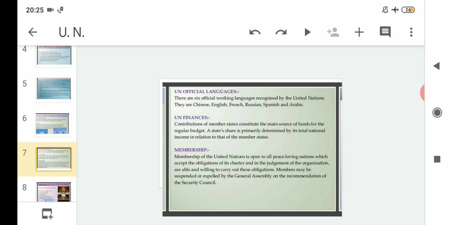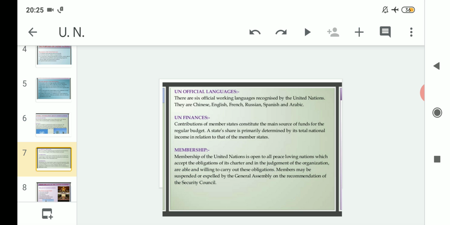Members may be suspended or expelled by the General Assembly on the recommendation of the Security Council. Suppose any country has taken membership of the UN, and suddenly their membership can be cancelled. By whom? It can be cancelled, suspended or expelled, taken out of the United Nations, by the General Assembly. Clear? This is the procedure by which member nations of the United Nations can be suspended or expelled.